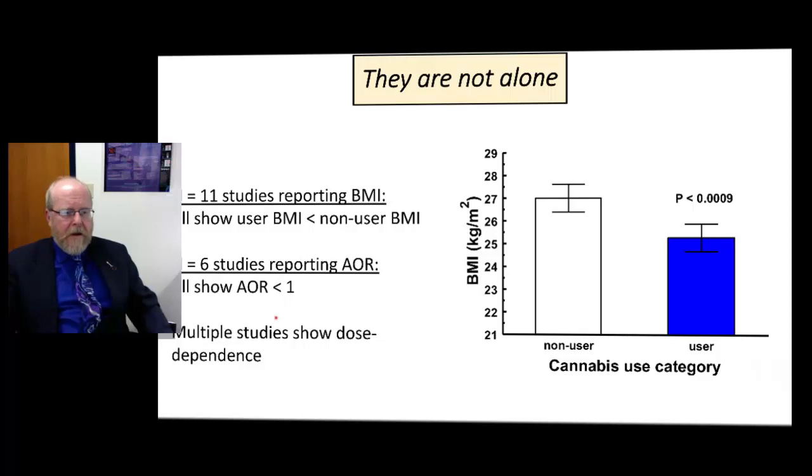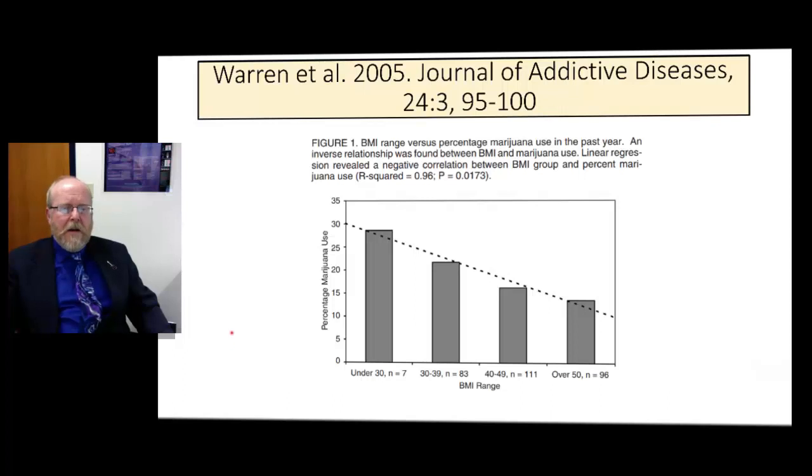There were also multiple studies which showed dose-dependent decreases. So here's an interesting study from 2005. Warren et al. They took people and categorized them by body mass index within groups.